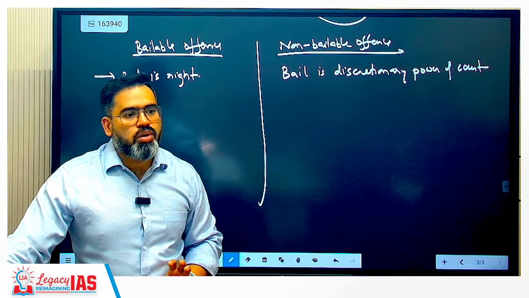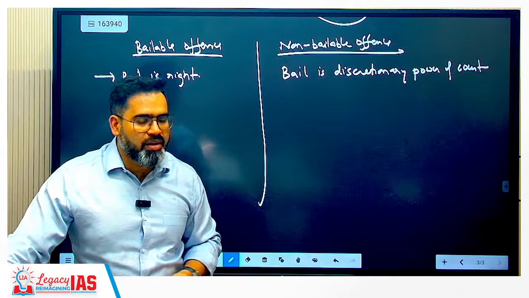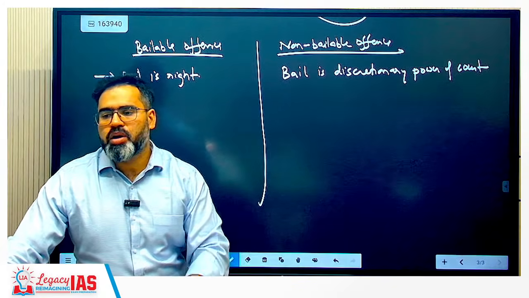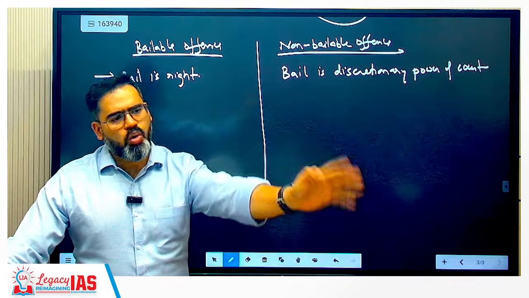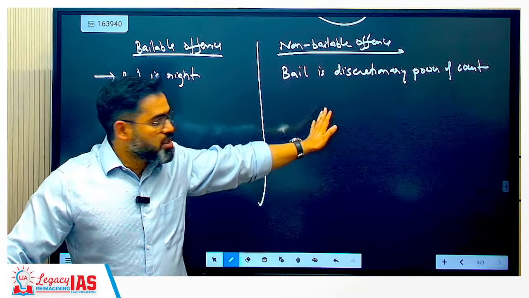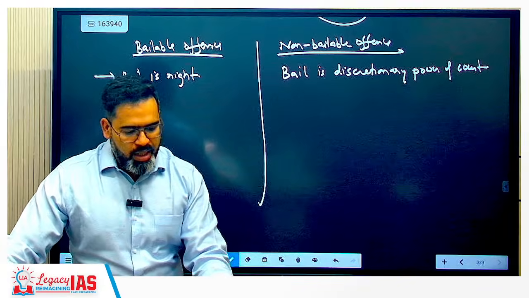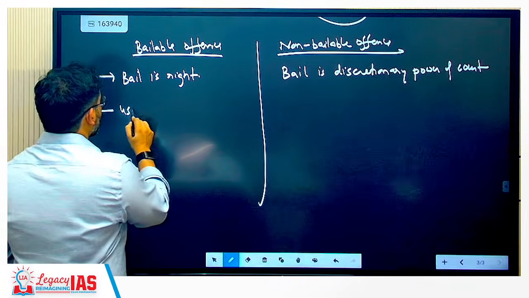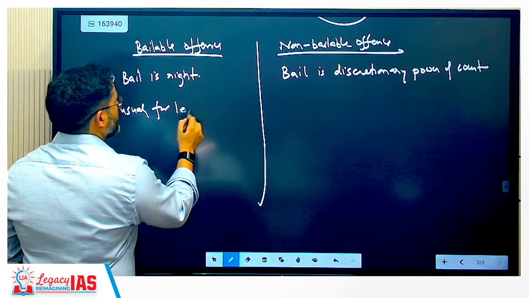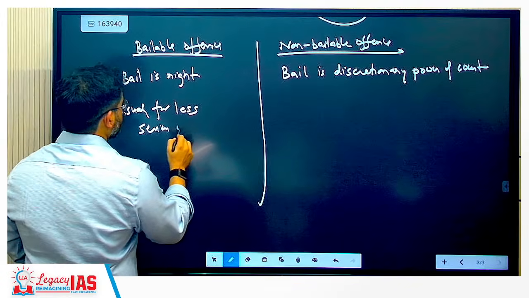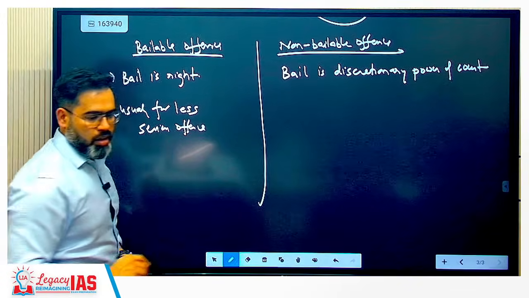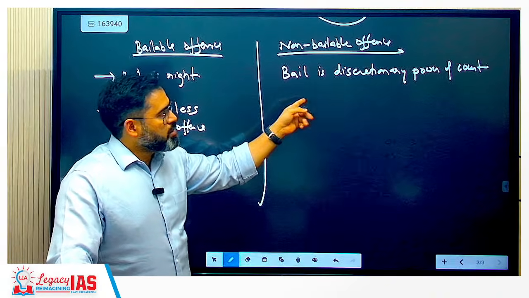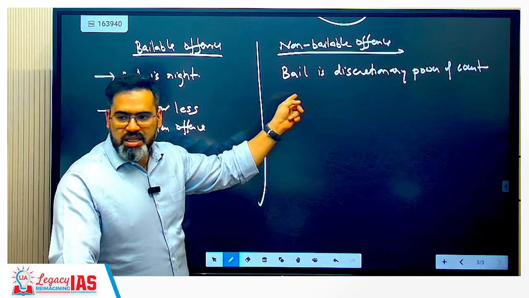For example, the court will check whether you will fly out of India or not, whether you will be available or not. If everything is fine, you are not going to create any problem, you are not going to wipe out any evidence, okay, then the court can give bail here also. So this is basically for serious offense. This is usually for less serious offense. So यहाँ पे you have already mentioned कि bail is granted at the discretion of the court only.